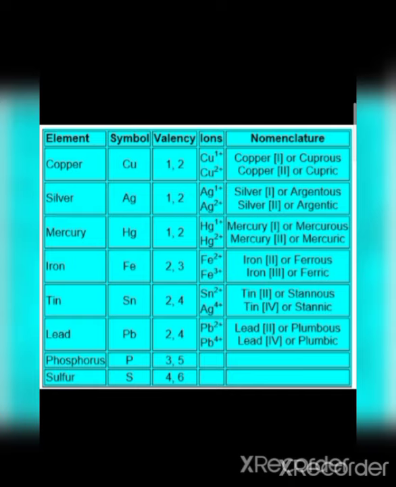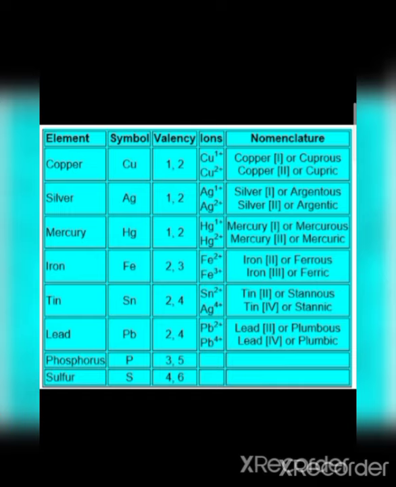When valency is plus 2, we write its name copper, and its valency in Roman number in brackets, copper second. Or when it is the lower valency, we attach ous, and when it is the higher valency, we represent it by ic. Cuprum plus ic, um replaced by ic becomes cupric.